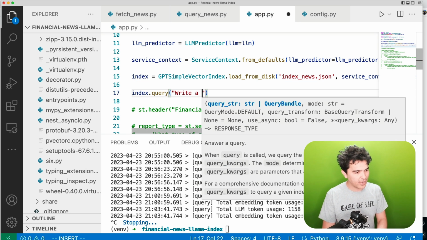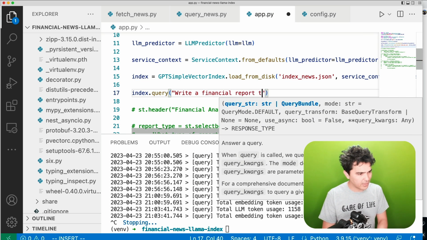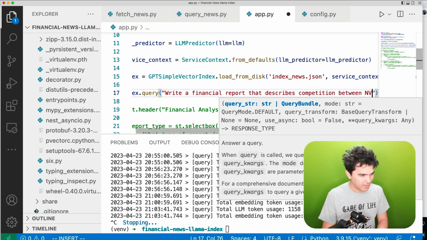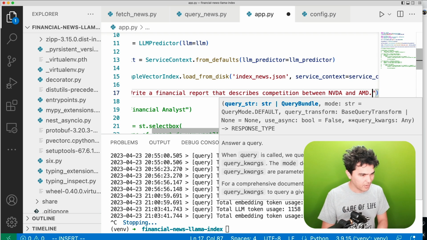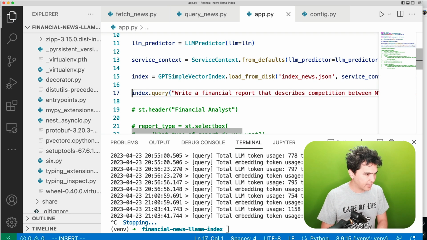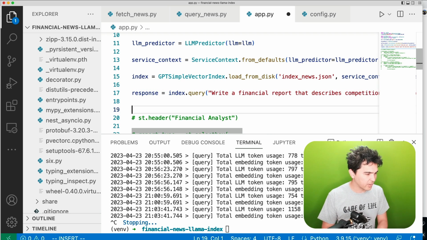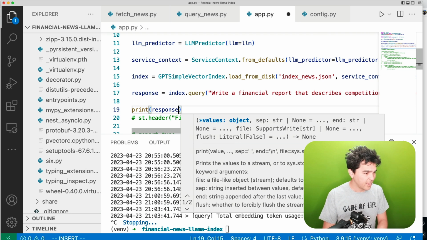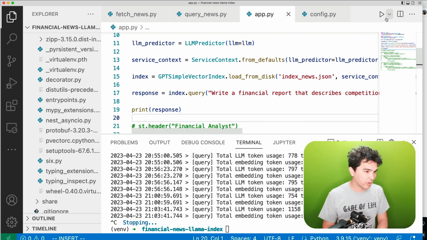So I'm going to say write a financial report that describes competition between NVIDIA and AMD, right? And so I'm going to send it that prompt, and then I'm going to store the response right there, and I'll just print the response, and let's see if it writes me a longer report.